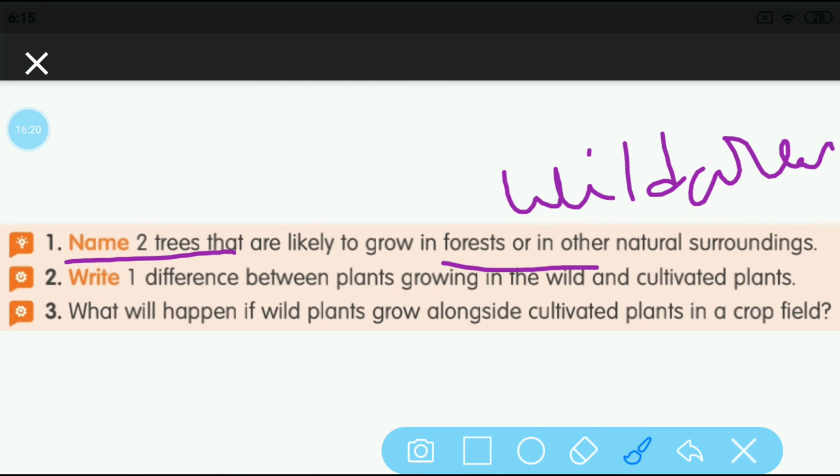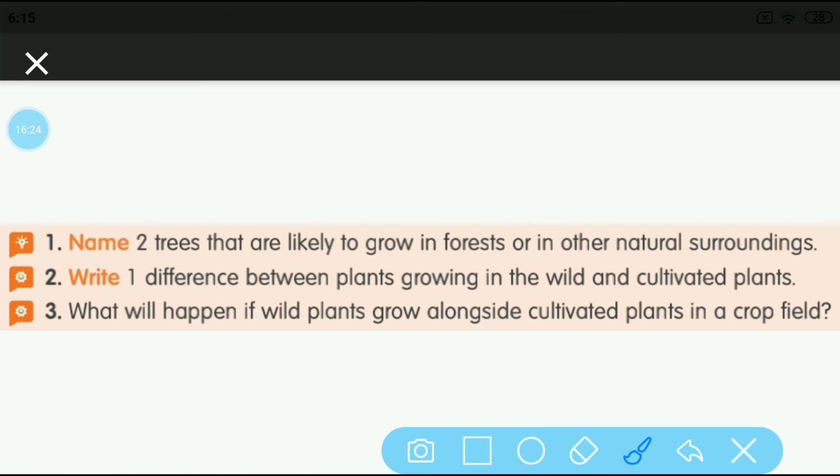Now the second question says: write one difference between plants that grow in the wild and cultivated plants. The main difference is that wild plants grow in natural surroundings by themselves. Cultivated plants are grown with human care in larger quantities, with the supply of fertilizers and water, and other agricultural processes are followed while growing them.